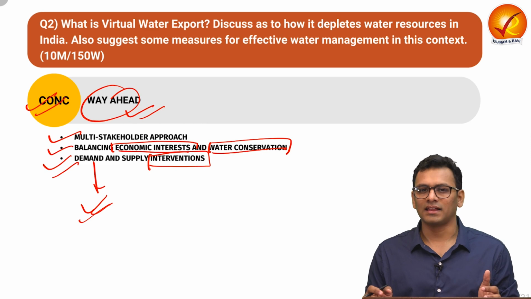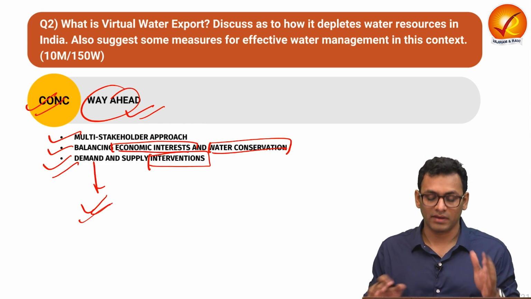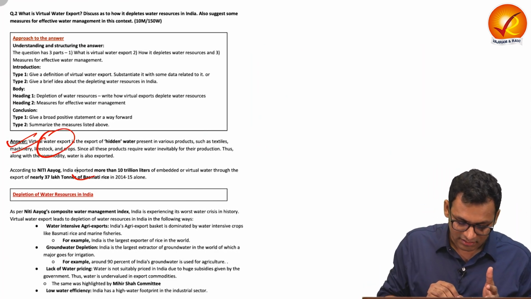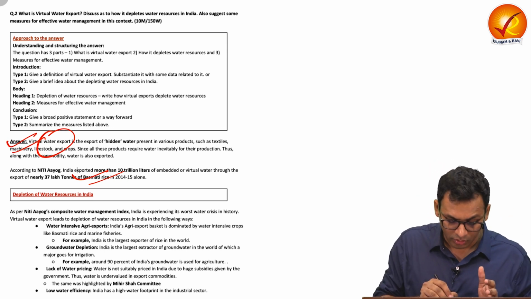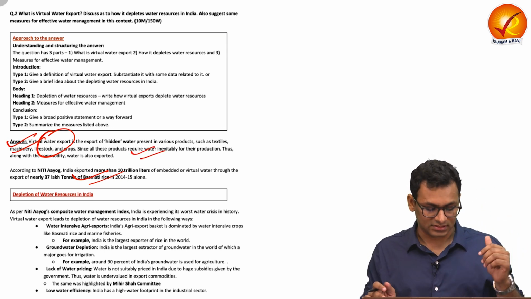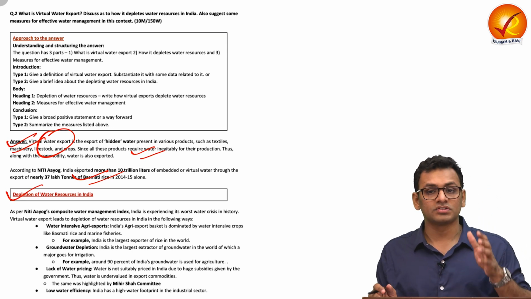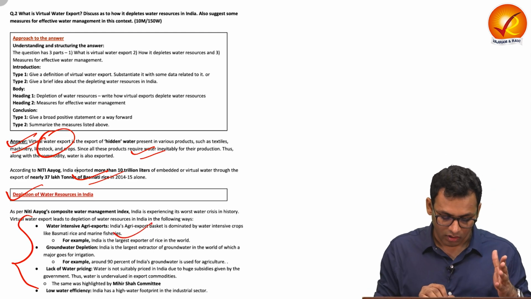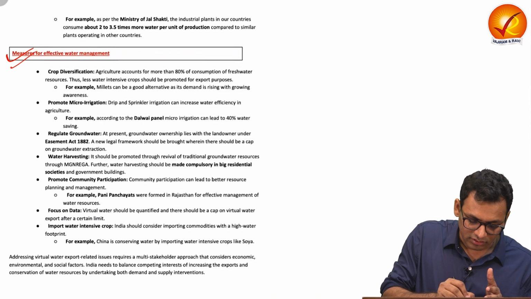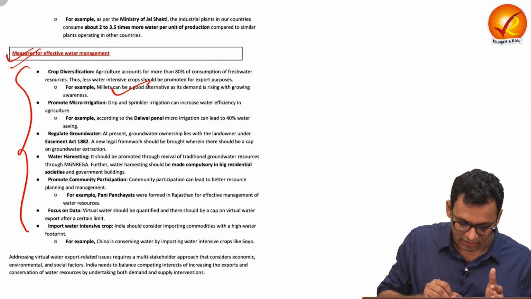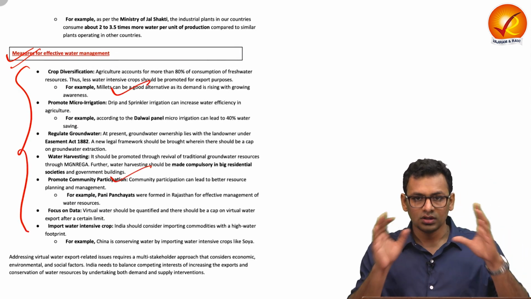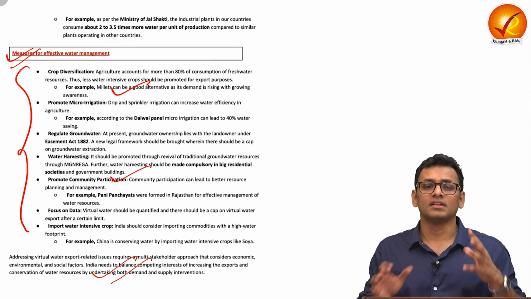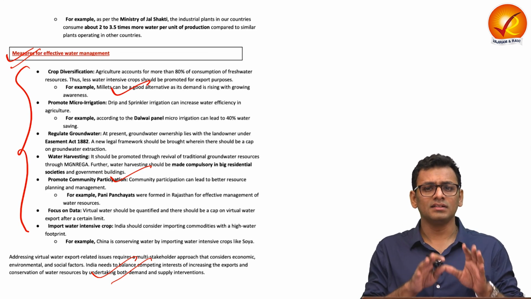Let us see the model answer and understand how we can inculcate the same in our answer writing practice. Firstly, in the introduction, you can define virtual water export. You can also cite certain data points and give certain products which are part of the virtual water export process. Then you can talk about how exactly depletion of water resources is happening because of virtual water export. You can list down different proof points along with substantiation. Similarly, for the measures, you can list down different measures along with how exactly they can help with respect to the conservation of water. And lastly, you can talk about certain way ahead points with respect to conservation of water as a resource for the nation.